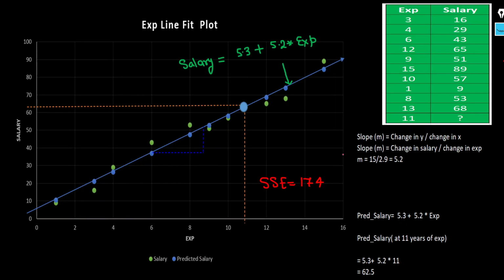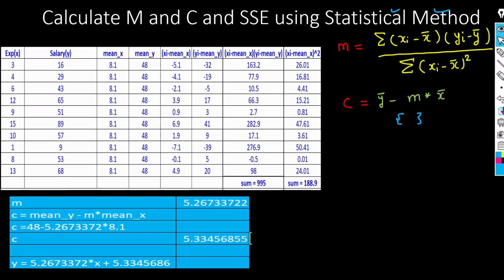So if you see here, this is how we can solve for the best fit line of linear regression by the statistical method. In the statistical method we use this particular formula. This is your x, this is your y. We have to calculate the mean of x and the mean of y. Then we take the differences, xi minus x bar and yi minus y bar, and do the complete multiplication here.